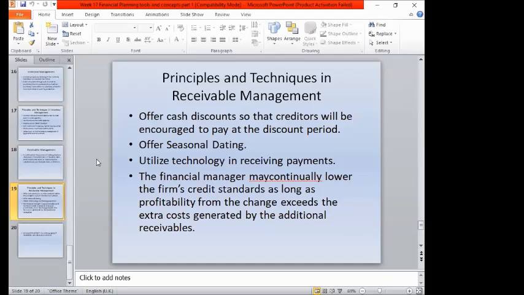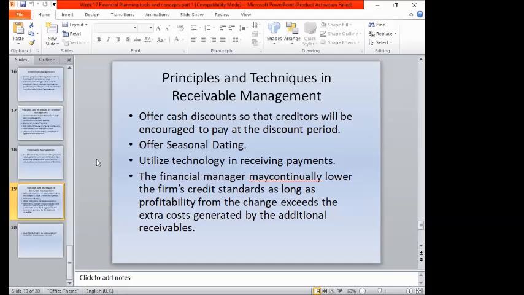Of course, we have to offer cash discounts. If the creditors pay immediately during the discount period, it is better to offer cash discounts so the creditors may pay their payables to the business. We should also offer seasonal dating or seasonal discounts, especially in the peak season, so they can easily convert the collectibles into cash, or even the inventory into cash. You can also utilize technology in receiving payments, okay? Those are online payments or other modes of payment through which we receive collections.